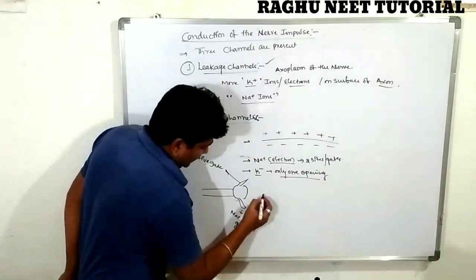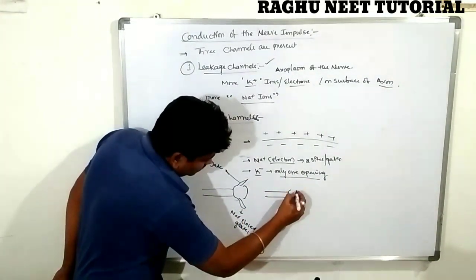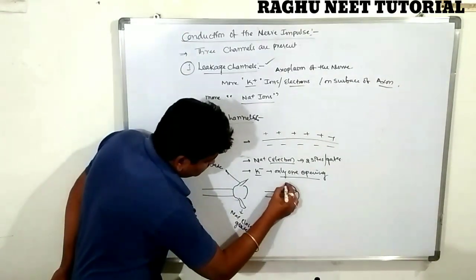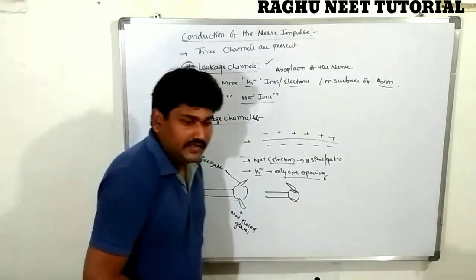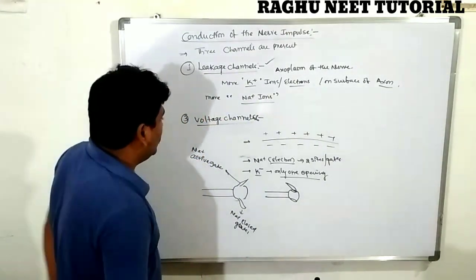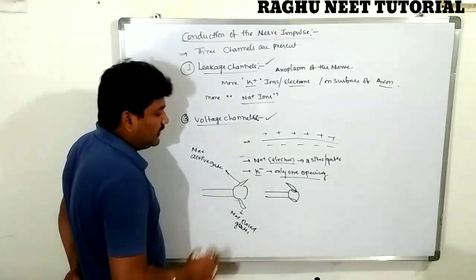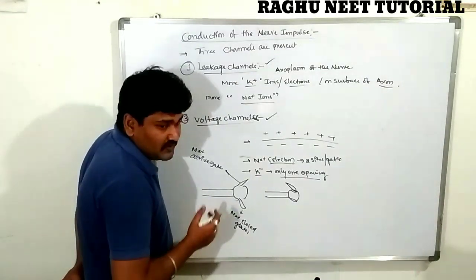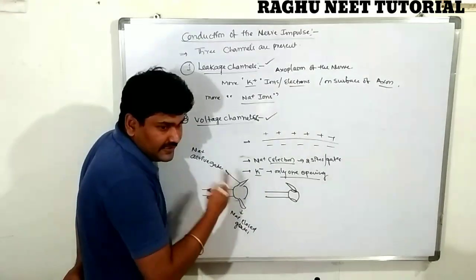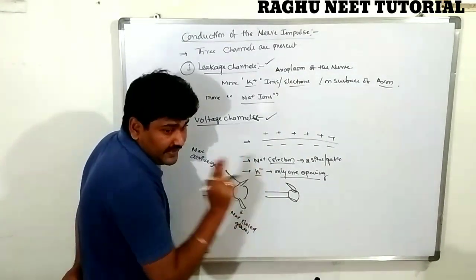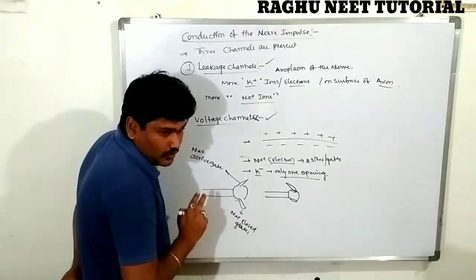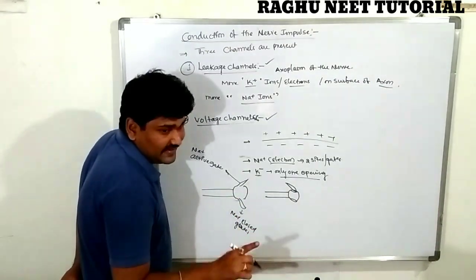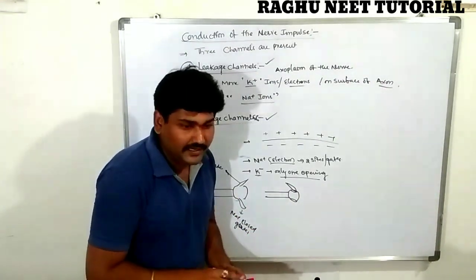Next, potassium consists of only one gate. Potassium contains only one gate. So this is known as the voltage channel. On the surface of the nerve fiber there is a larger amount of sodium and potassium. Sodium contains two gates. The anterior gate is known as the sodium opening gate. The posterior one is known as the sodium closed gate. But potassium contains only the opening gate. The closed gate is completely absent. Clear. So these are the gates.